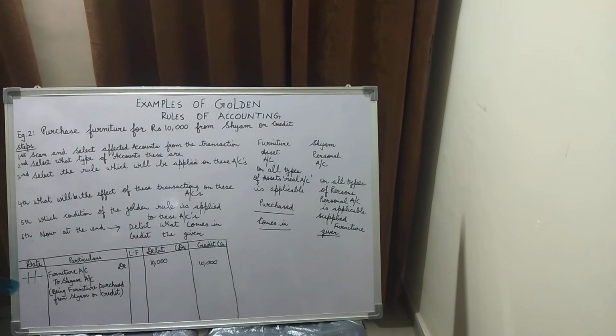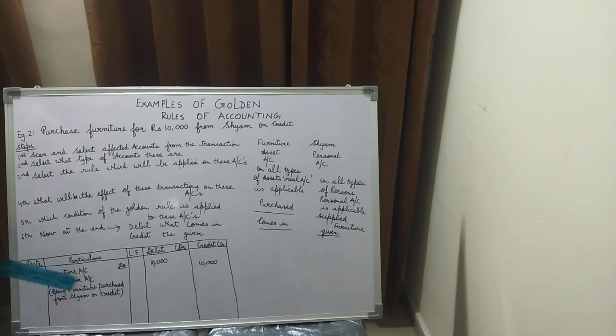Now let us see how this transaction is posted in the general day book. The format remains the same, children. Kindly note it down in your notebooks: Date, Particulars, LF, Debit and Credit. Debit is again mentioned as DR, credit is mentioned as CR. In the date, children, DD, MM, YY format is followed. In particulars, number 1, furniture account is debited. Debit will be written on the extreme right hand side, leaving the space in between. Then we leave two finger space to write the credit part of the transaction.